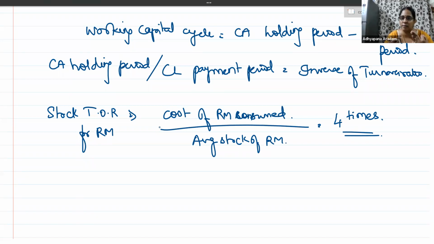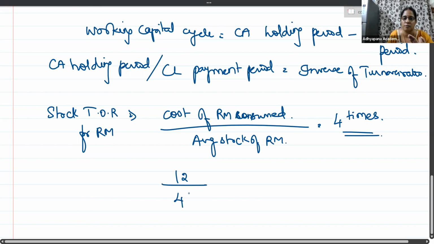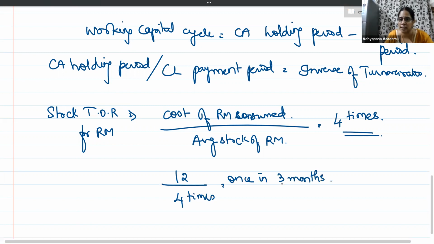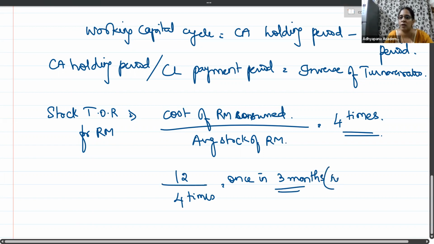How did I get once in 3 months? It is 12 divided by 4 times, which means once in 3 months, the stock is getting replaced, right? This 3 months is nothing but the holding period.